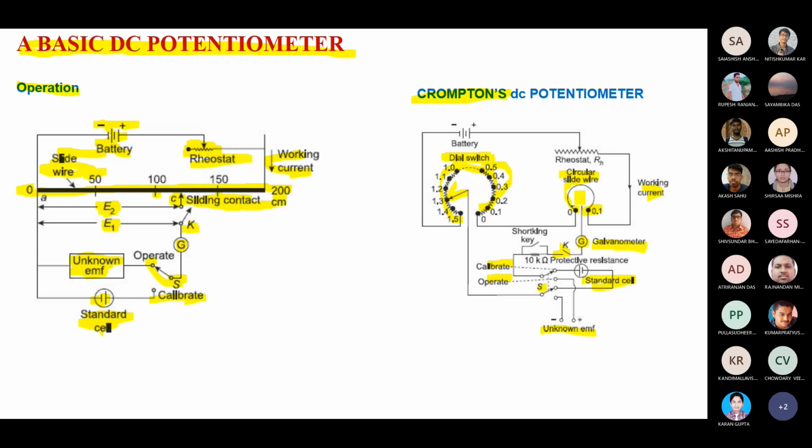Then first you have to change the circular slide wire. If the deflection is reached by the circular slide wire, no problem. If the deflection is not reached by the circular slide wire, then you have to change the dial switch, just like a gain. I hope you are able to understand. So these are the basics of the potentiometer.